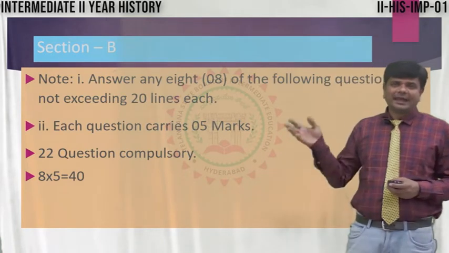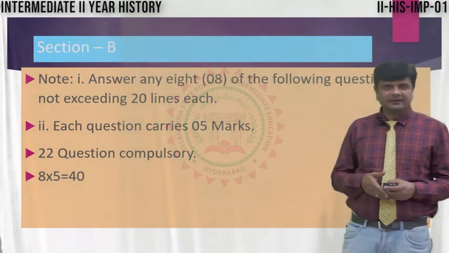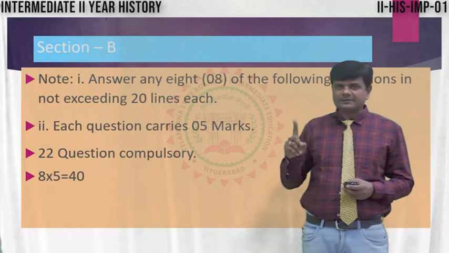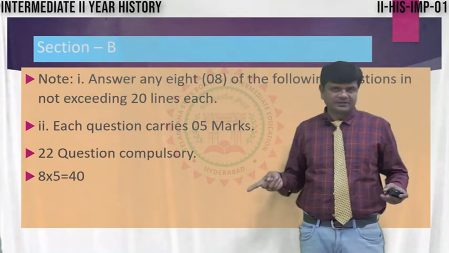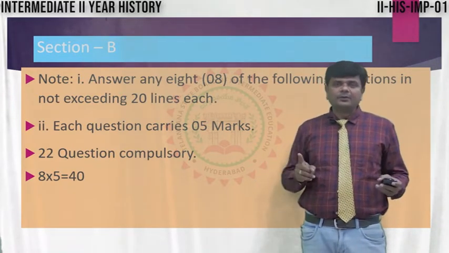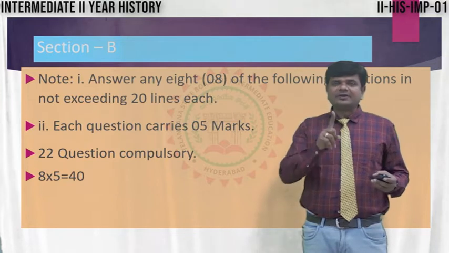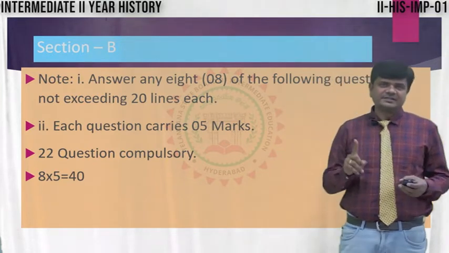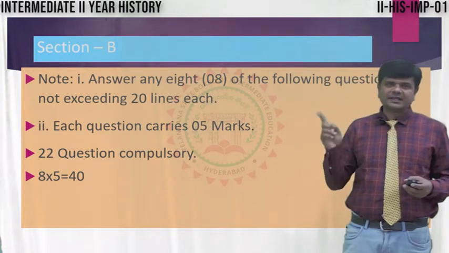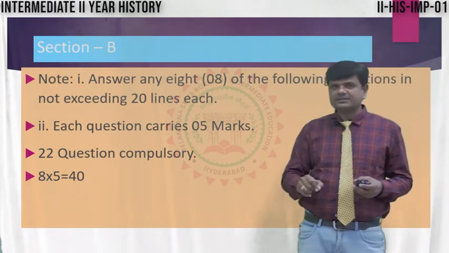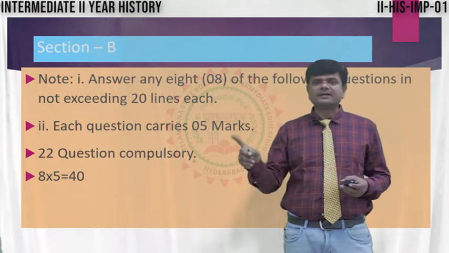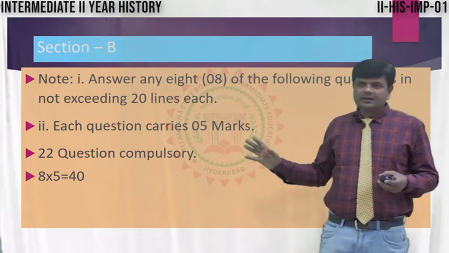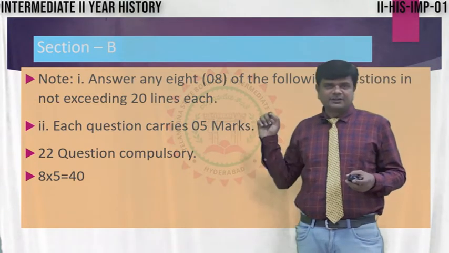So in total, eight questions you have to write here. Among them, one map question, 22, is compulsory. So you have to understand: 7 questions, one map, total 8 questions. Each question carries 5 marks. Total marks are 40 from section B. So 7 answers you have to pen in the answer book.